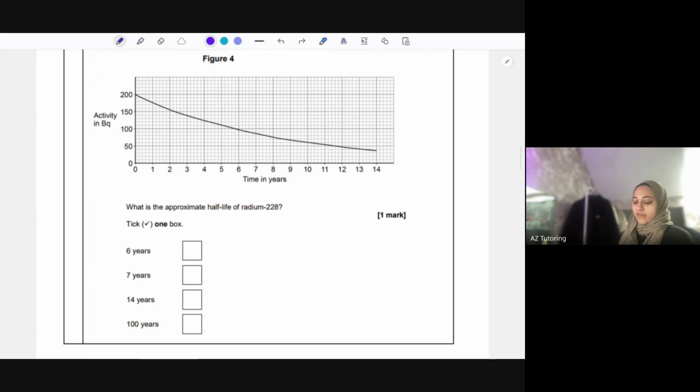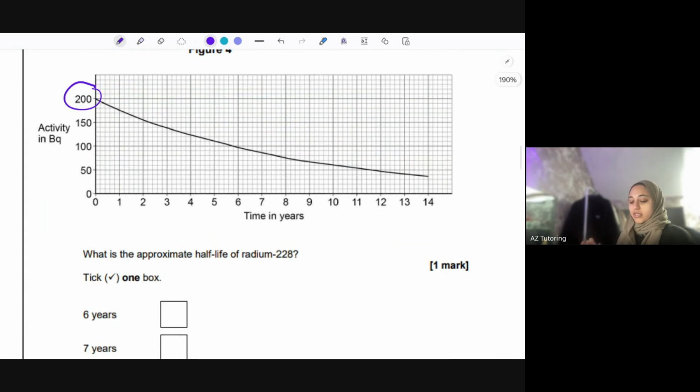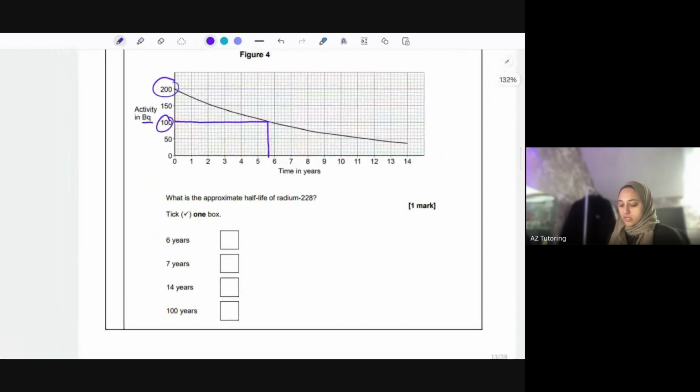Now, to work out half-life, you're just basically halving the activity. So the activity there starts at 200 becquerels. So that's the unit for activity. You just need to halve the number that it starts at. So half of 200 is 100. So here's 100. You need to read across the graph. It'd be easier to do this with a ruler, and then read down. So this number that's there, essentially.